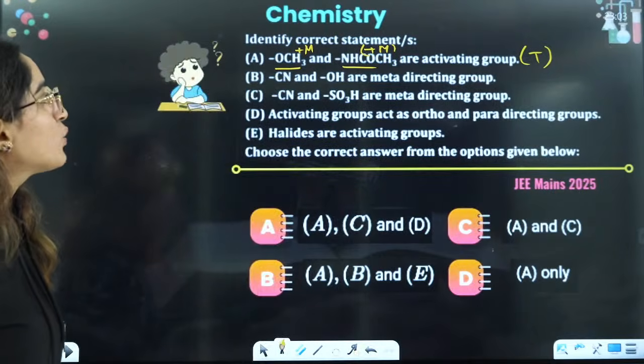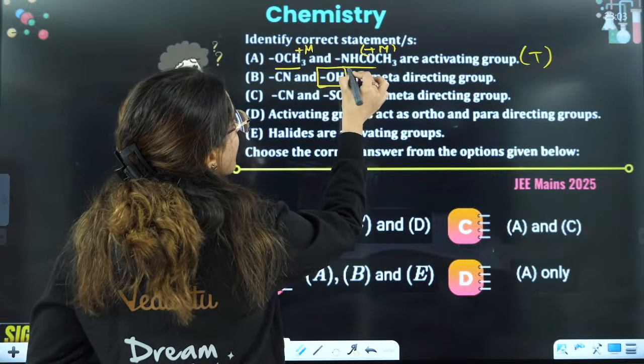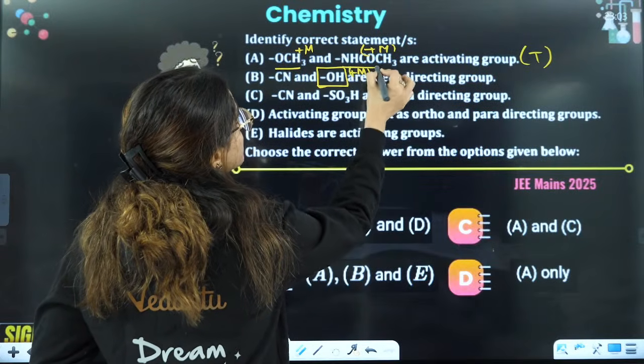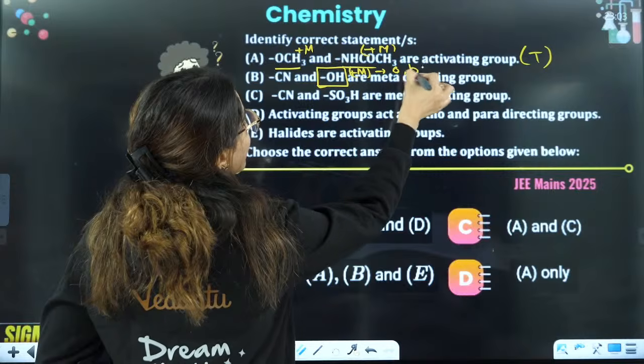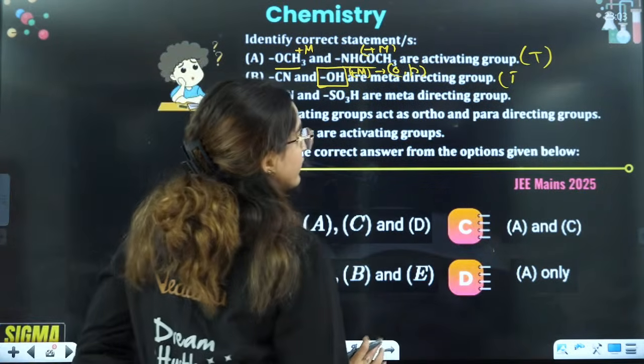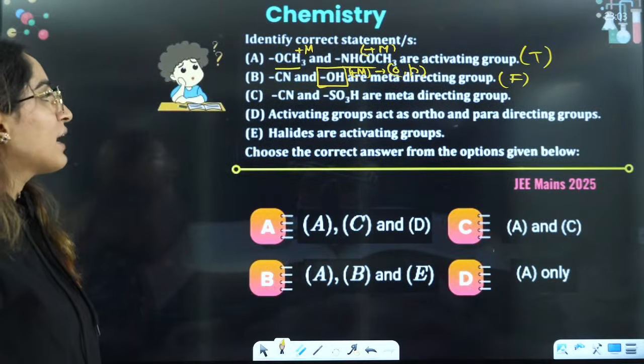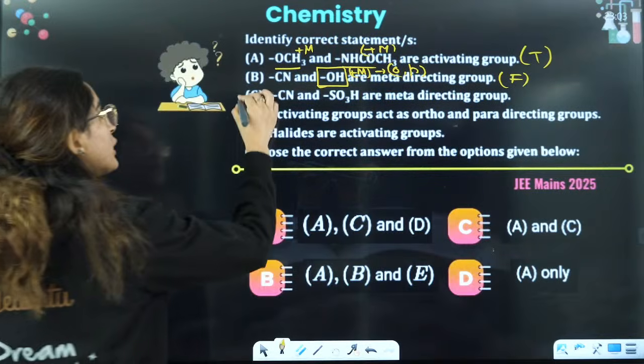Next is CN and OH are meta-directing. Obviously not. OH is plus M, that is why it is ortho-para directing. So this is the false statement. CN and SO3H are meta-directing. That is absolutely correct.